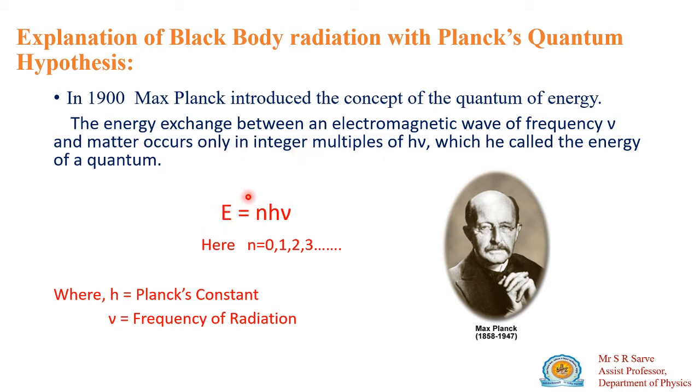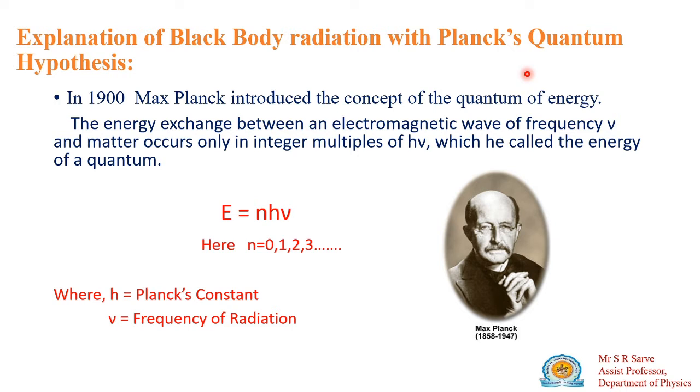Any energy emitted by the black body oscillator should be h mu, twice h mu, thrice h mu, and so on. With this hypothesis, we have to explain black body radiation using quantum mechanics.